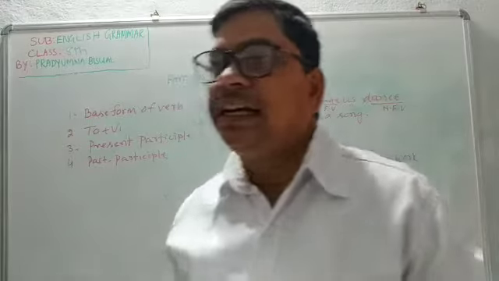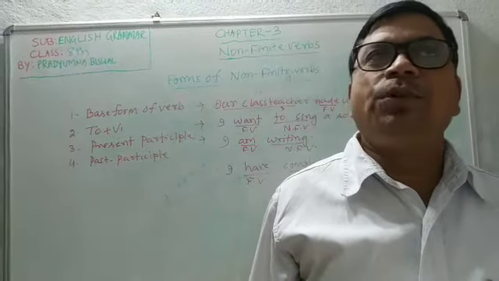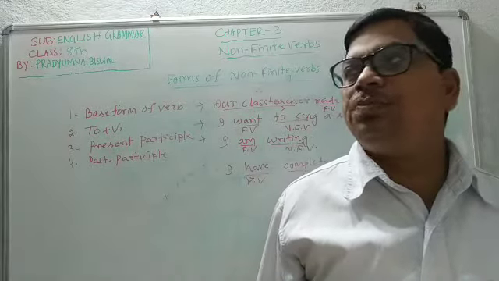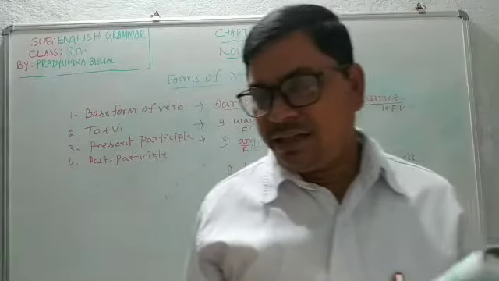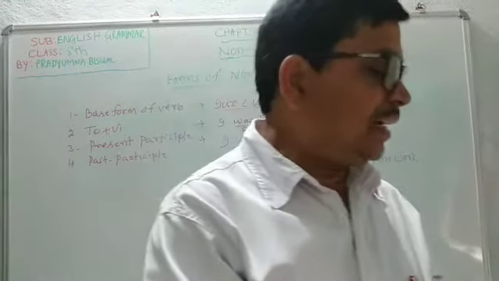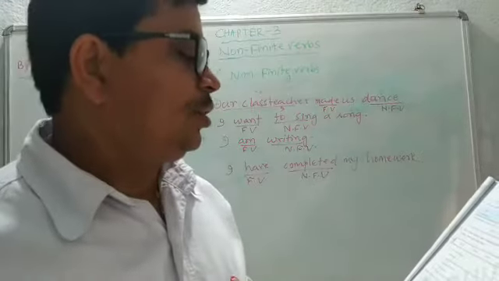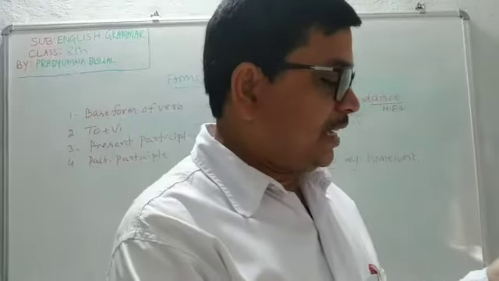Another word, decide. Decide is also a verb. It is a finite verb and it is followed by a non-finite to plus V1. He decided to construct a building. To construct is to plus V1. Well, another thing, here different things are also given, infinitives.